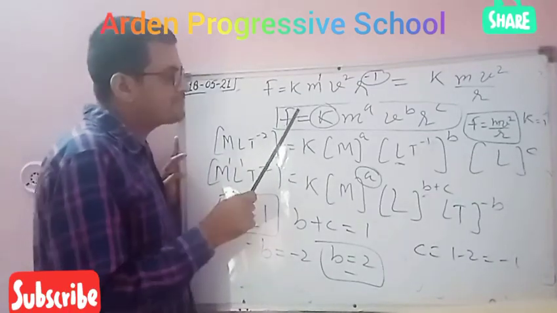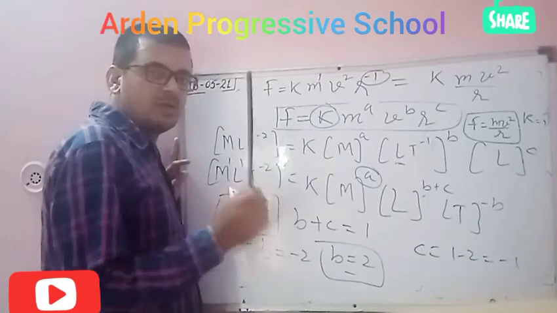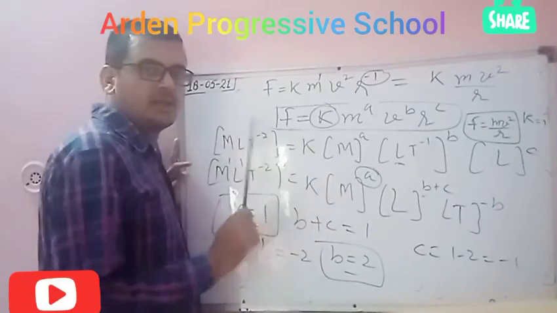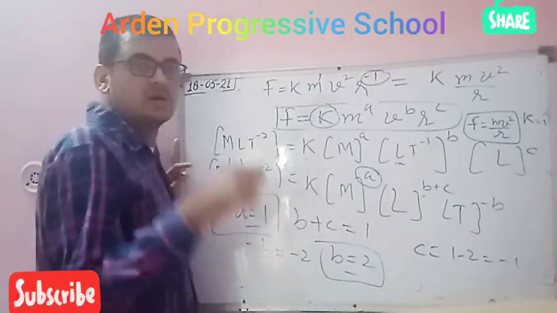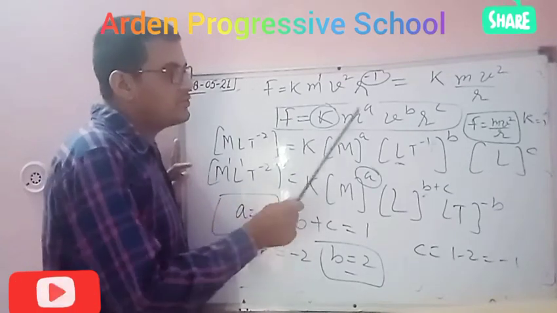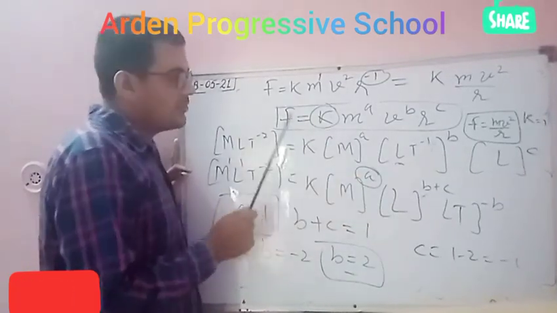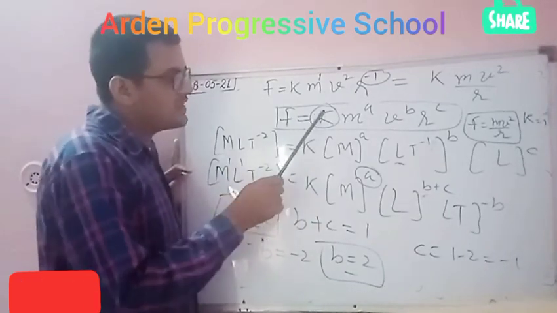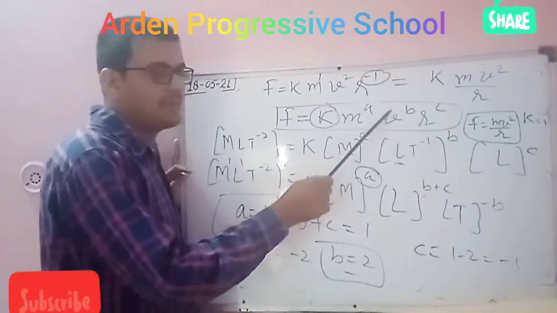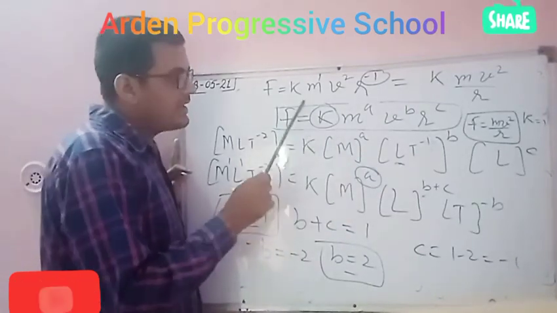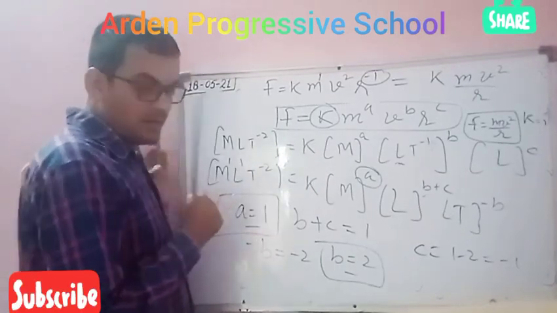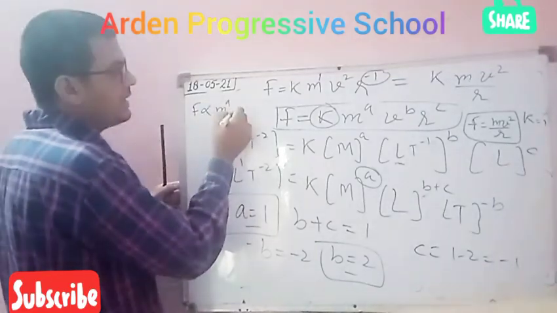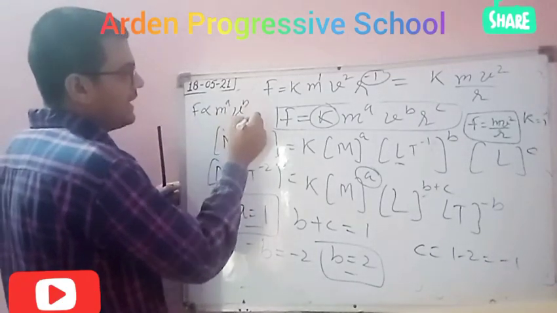The question was that force depends on the mass of the object, the velocity of the object and the radius of the circular path. This was the question, and we have to derive the relation between force, mass, velocity and radius. So what I have done, I have erased a step here. I wrote that force is directly proportional to m power a, v power b, r power c. What did I write? I have written that F is proportional to m power a, v power b and r power c.